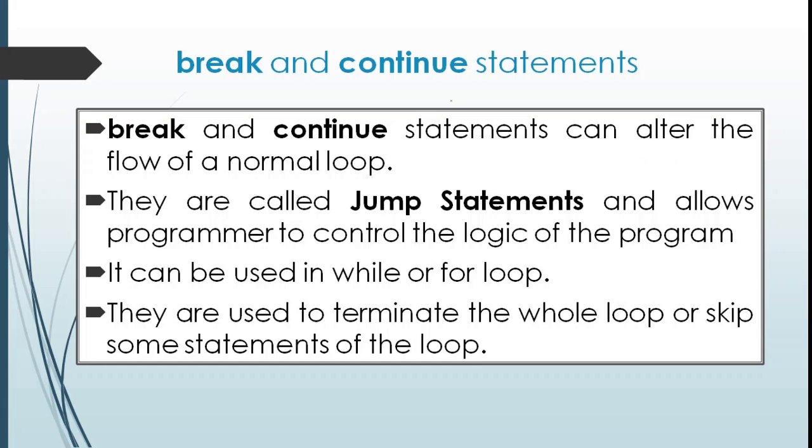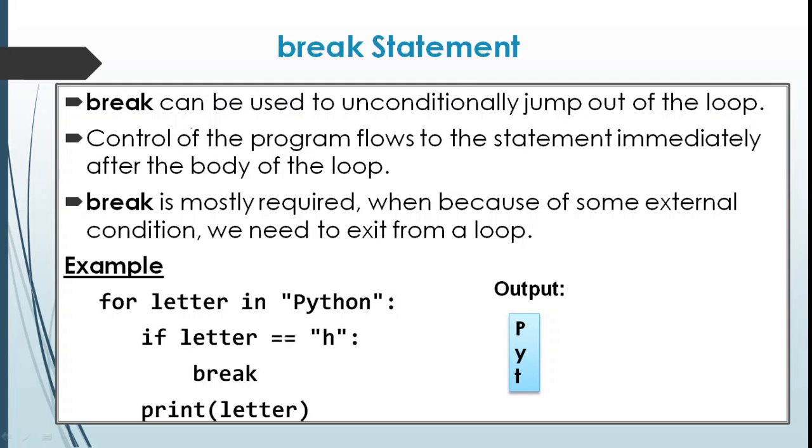of the loop. Break and continue statement. Break and continue statements can alter the normal flow of a loop. They are called jump statements and allow the programmer to control the logic of the program. They can be used in both while and for loops. Break statement is used to terminate a loop and continue statement is used to skip some statements of the loop. Let us look at each of these statements in detail.